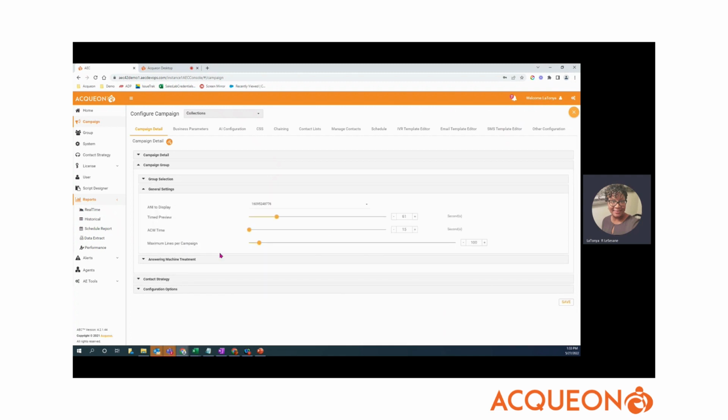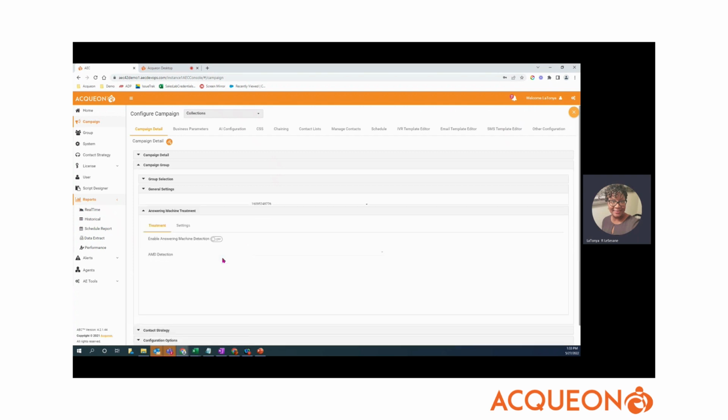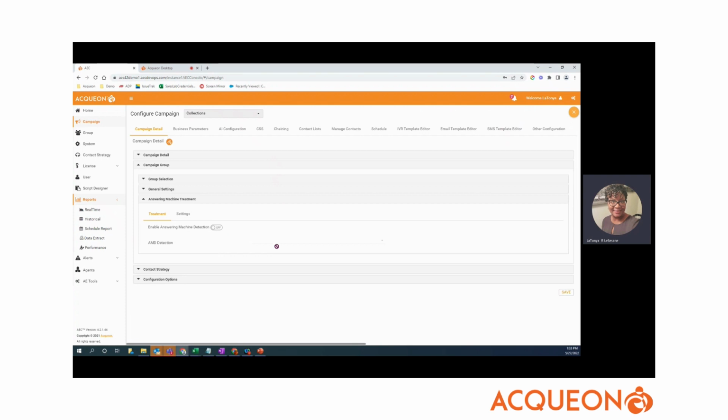You have settings on if there's an ANI that needs to be displayed, the after work call, after work time, the preview time, and also the general treatment if there's anything that we need to do when an answer machine is detected. So you can enable this functionality and then determine if we're going to transfer to an agent, play a WAV file, or transfer to an IVR.